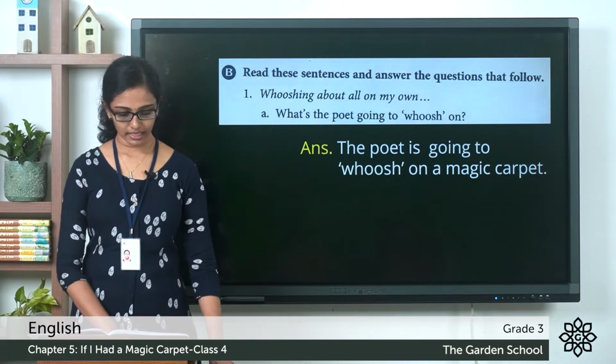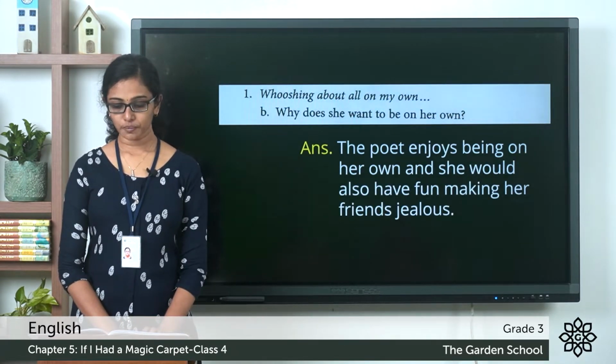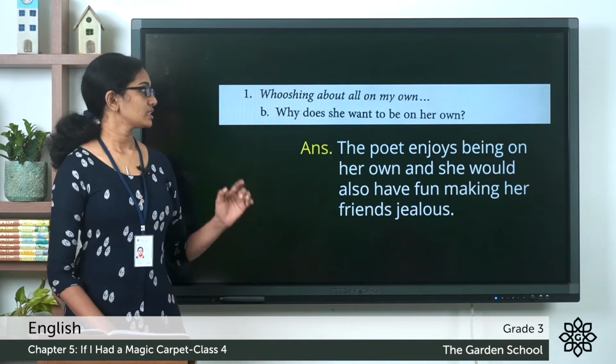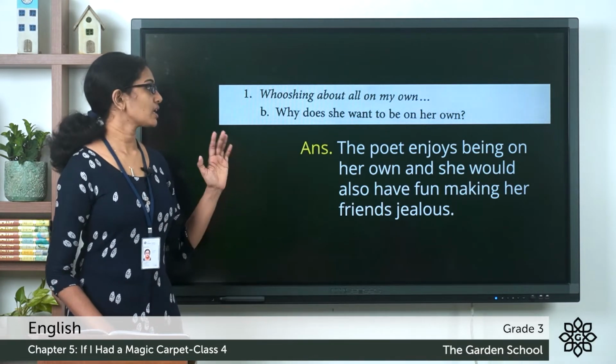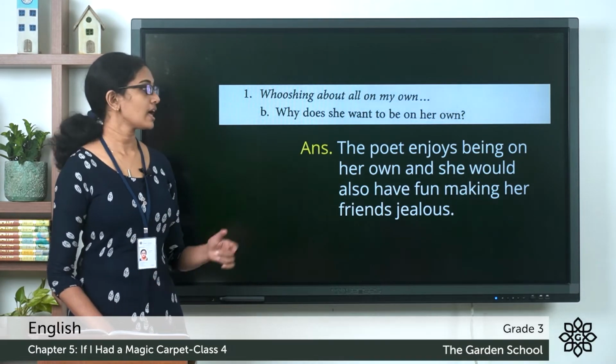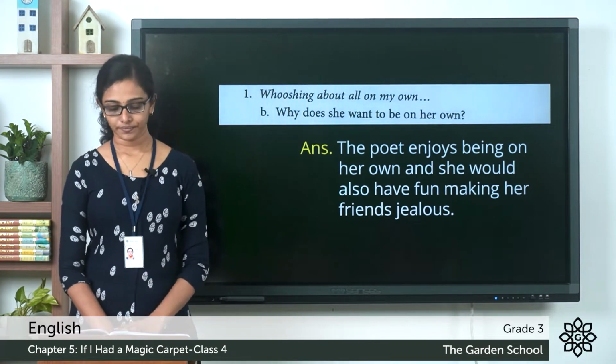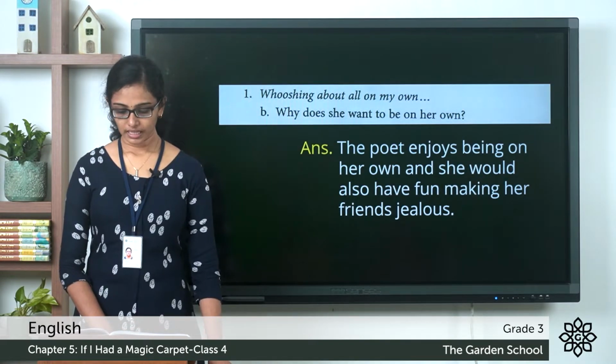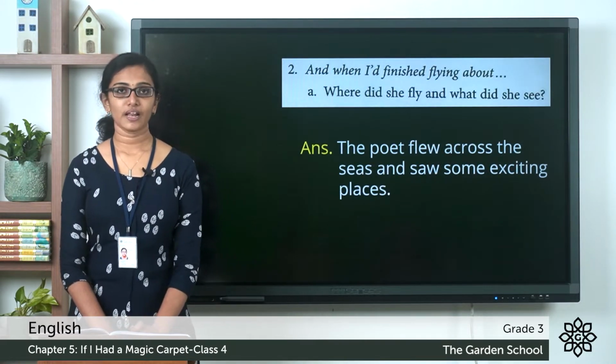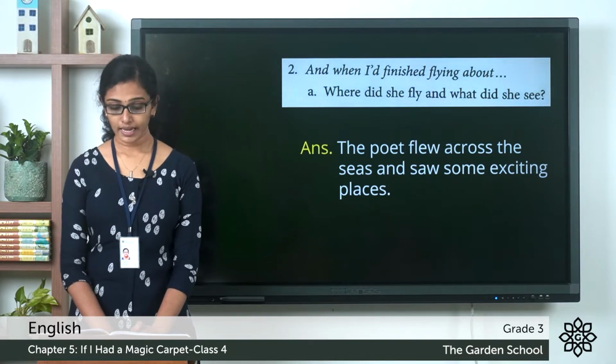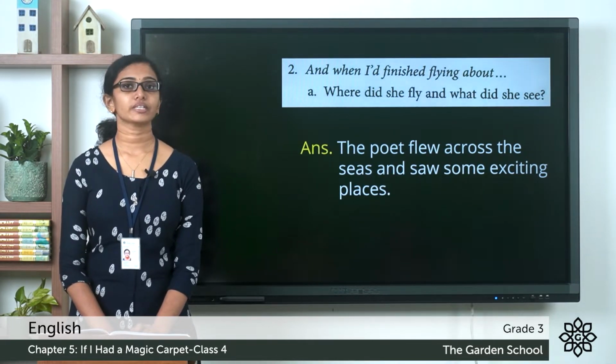Now question B. Why does she want to be on her own? The poet enjoys being on her own and she would also have fun making her friends jealous. Question number 2. And when I had finished flying about. Question A. Where did she fly and what did she see?